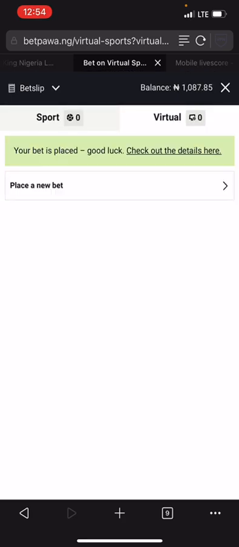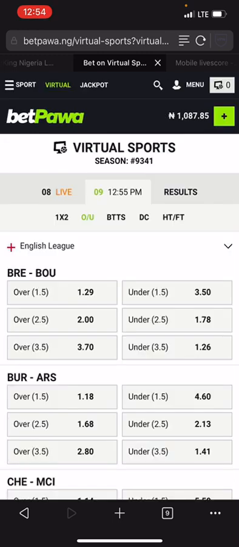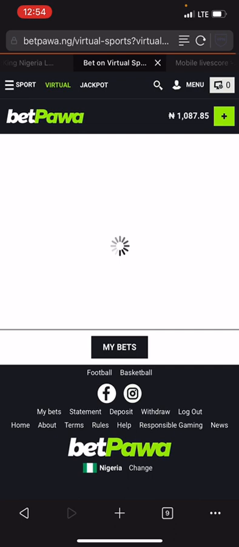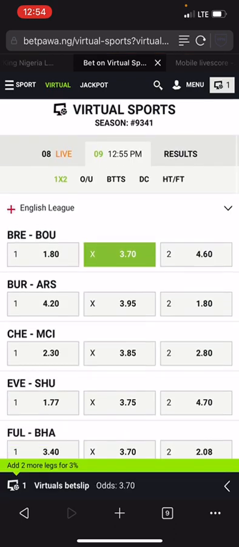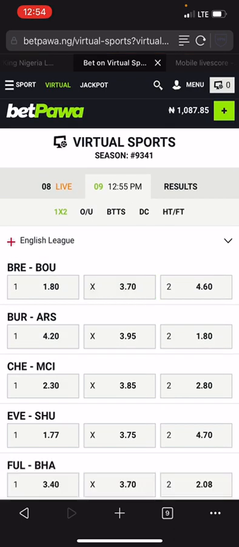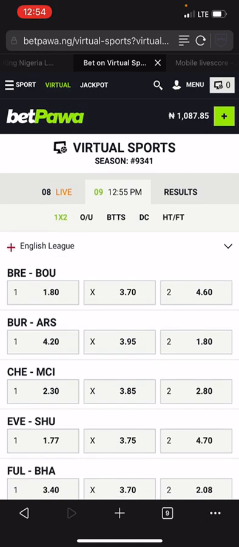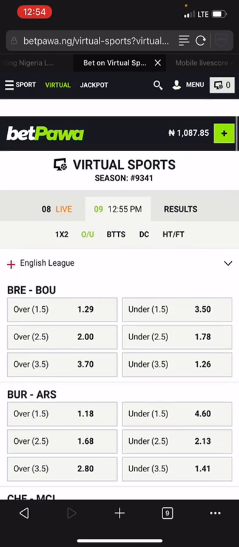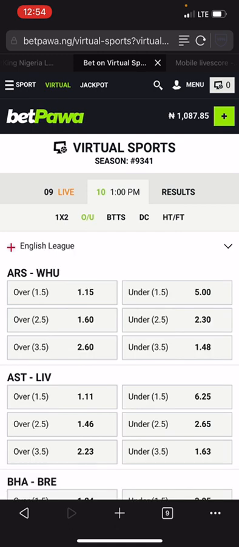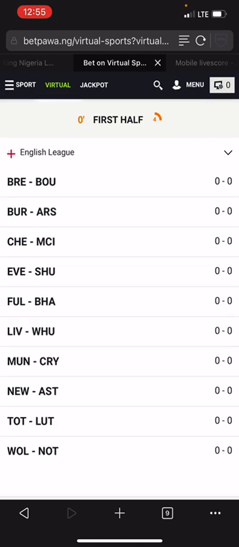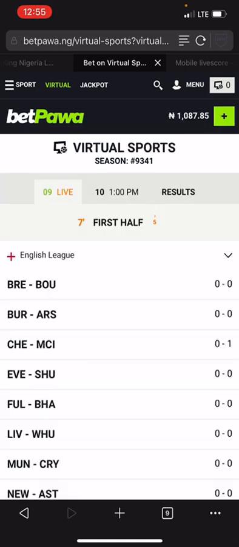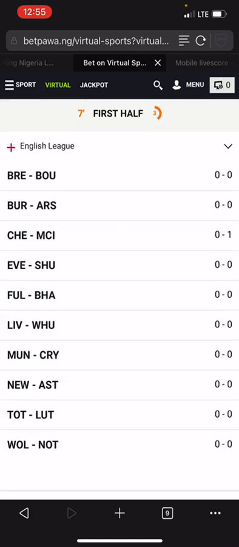So we have placed the bet. Let's wait for the results in a few minutes. Let me check the remaining time. Okay, we have only a few seconds right now. So Newcastle versus Aston Villa, we are going to win the game. Let's just wait for the match to start. Always keep in mind, nothing is 100% sure. That's the reason why I give you 80% winning guarantee.